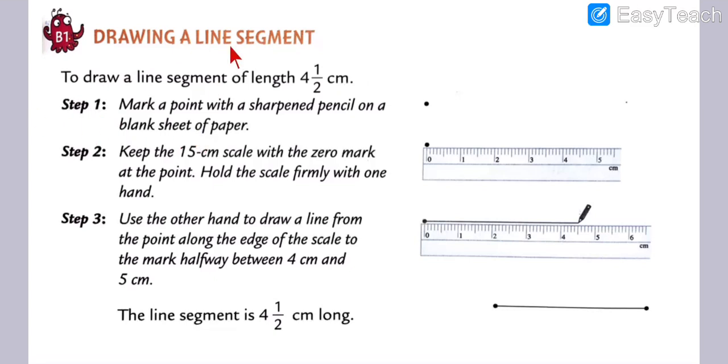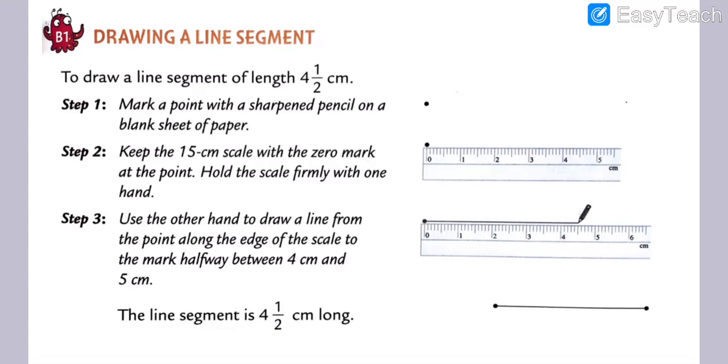Step number 1. What is step number 1, my dear students? Step number 1 is to mark a point with a sharpened pencil on a blank sheet of paper. Here we have 3 steps of drawing a line segment. How many steps, my dear students?